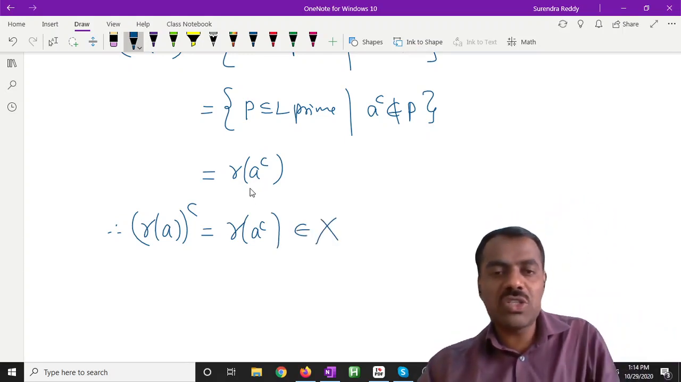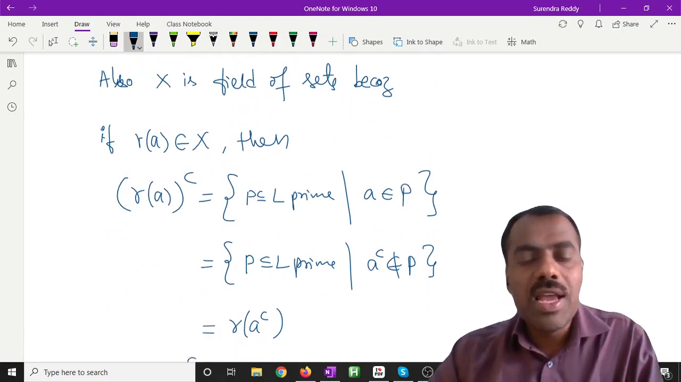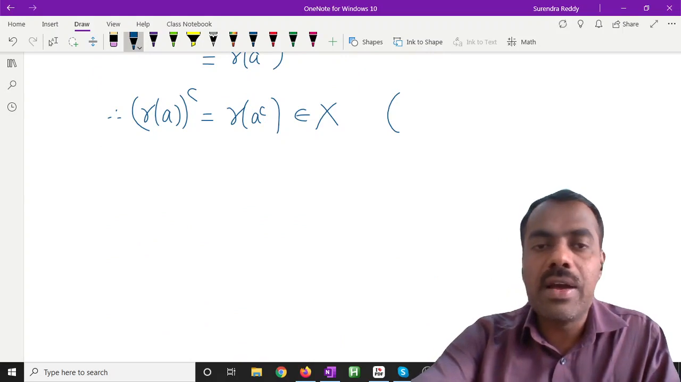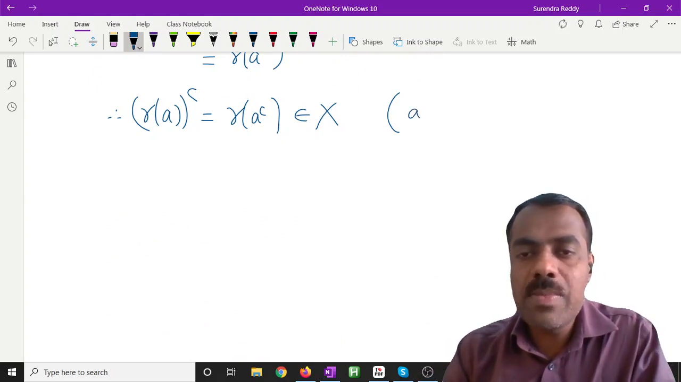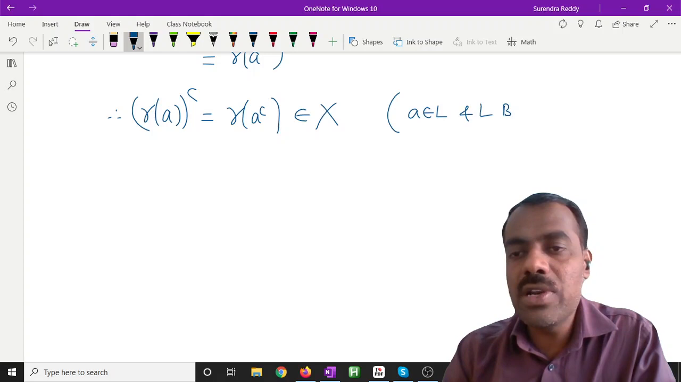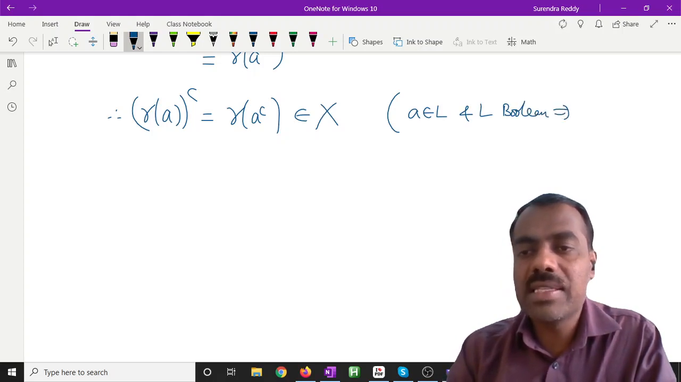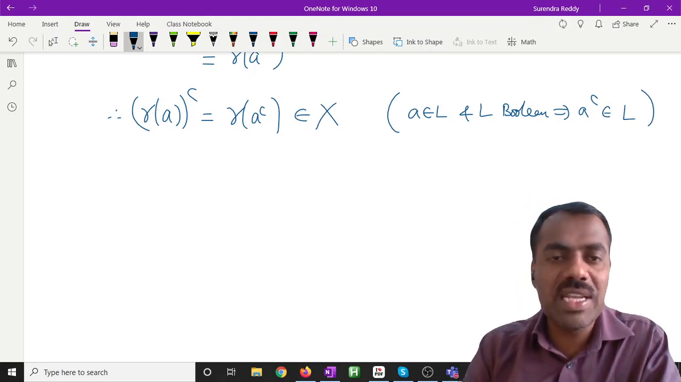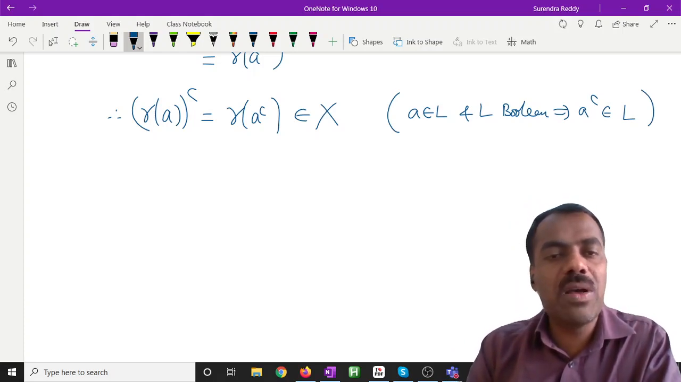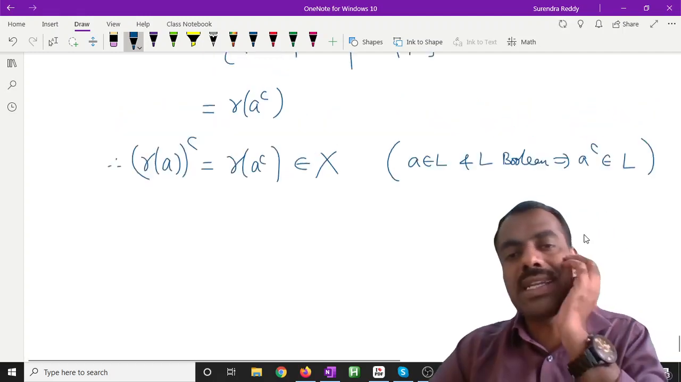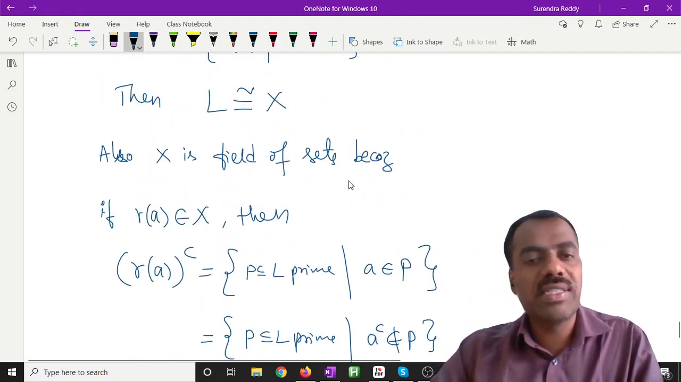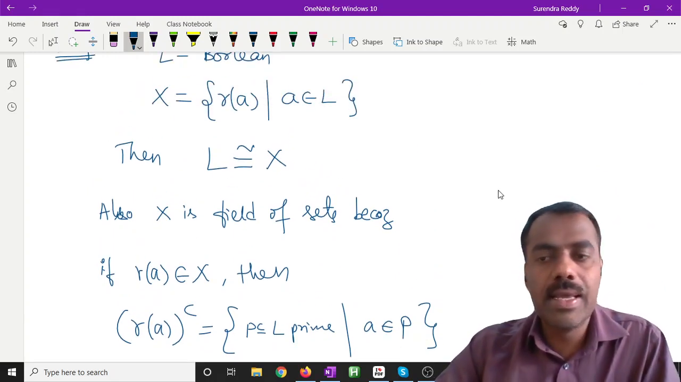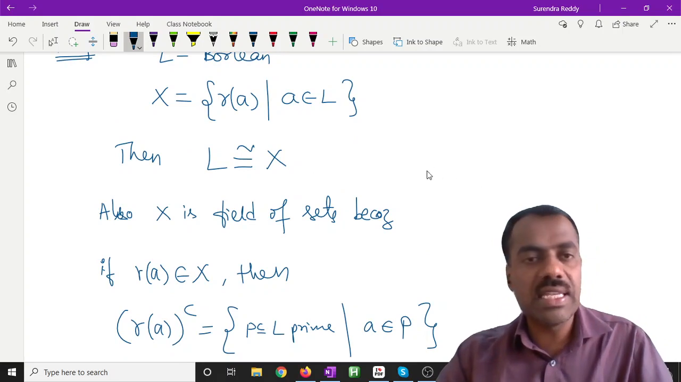R of A complement belongs to X because our L is Boolean. So A belongs to L and L is Boolean, which implies A complement also belongs to L. That means it is closed with respect to complementation. So therefore R of A complement belongs to X. That proves that our X is a field of sets. Therefore our Boolean lattice is isomorphic to a field of sets. We'll stop here and we'll see in the next class.